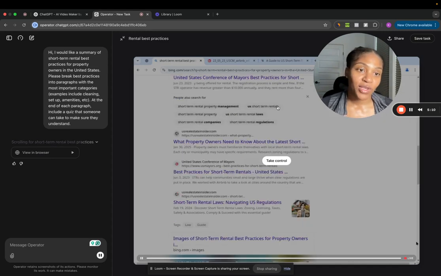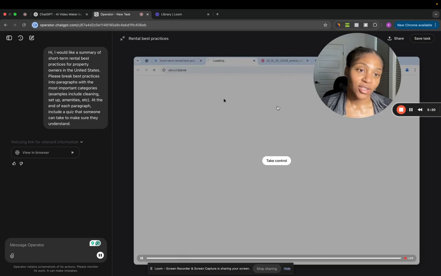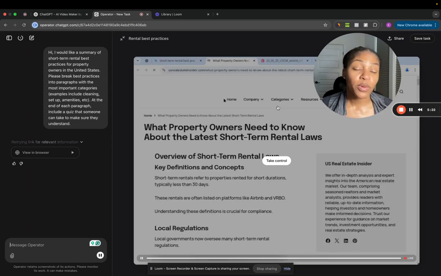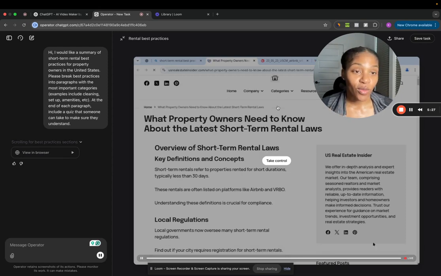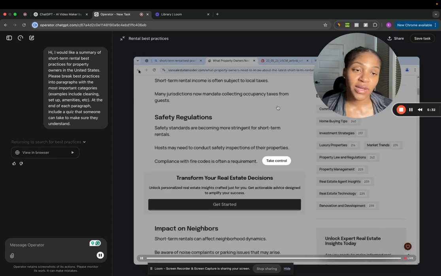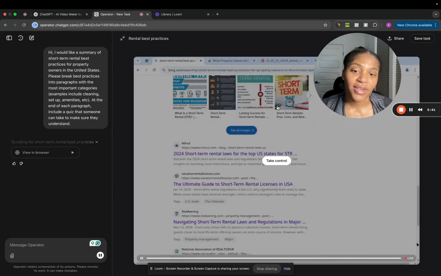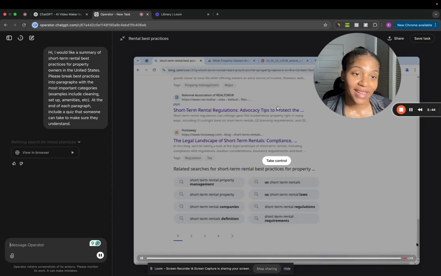So typically when you're searching for something in the usual ChatGPT model, you'll get a really quick response. Operator is actually doing multiple steps to do the research to arrive at an answer. And along the way, you can actually take control, or you can provide additional instruction to adjust what Operator's doing. So let's see how long it takes Operator to come up with best practices and the quiz questions.